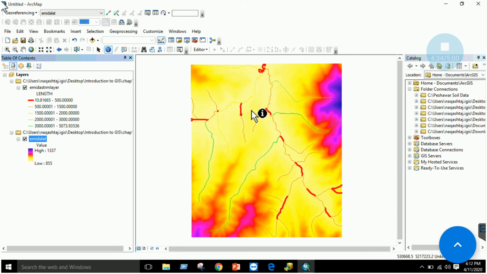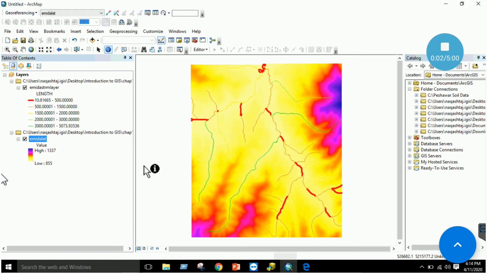Just have a quick revision of it, that ArcCatalog is used for handling the data, cataloging the data, creating databases, importing, exporting the data in the databases. And then we had a look at ArcMap. We edited some data, we explored some properties, basic zoom in, zoom out, and we can change the symbology of our data set, right? So this is all from ArcMap and ArcCatalog.